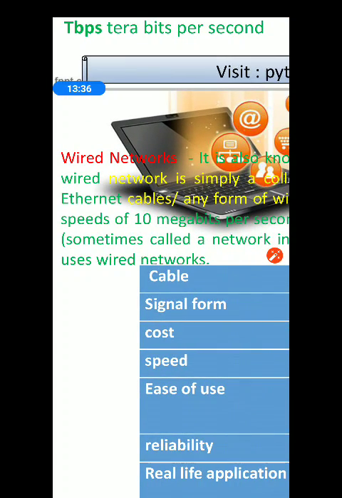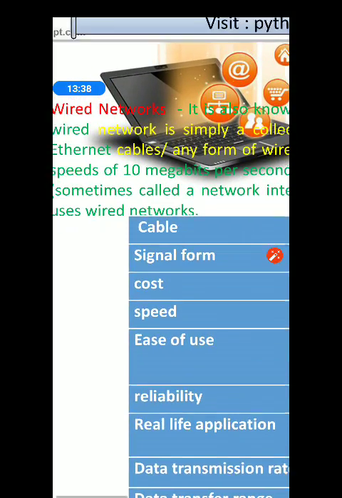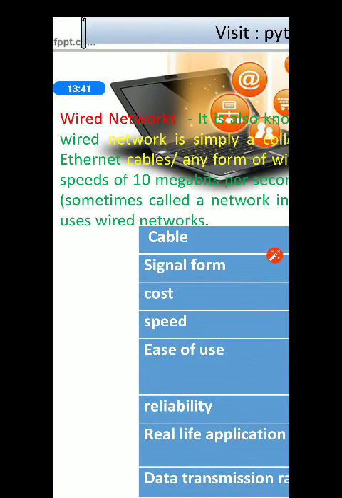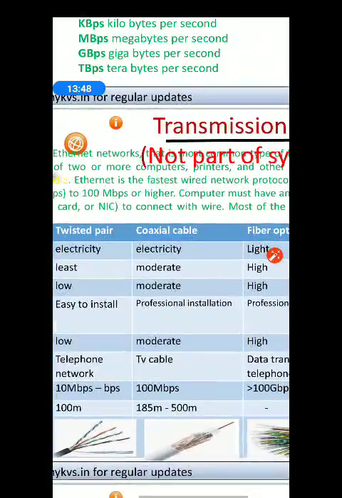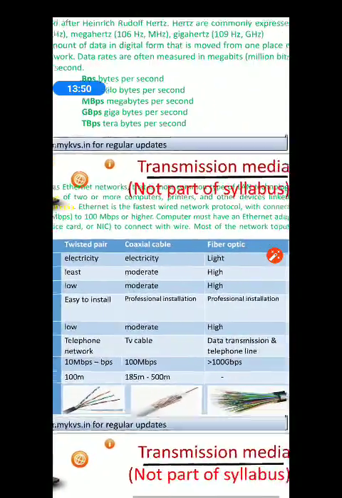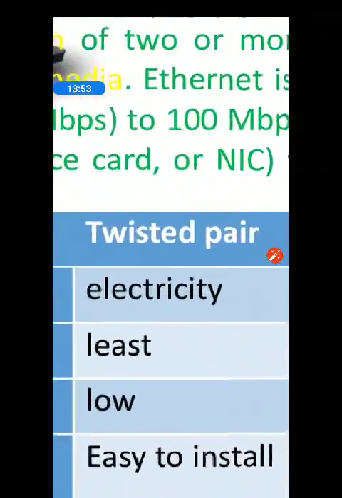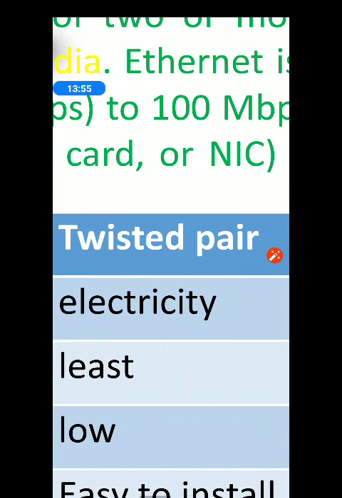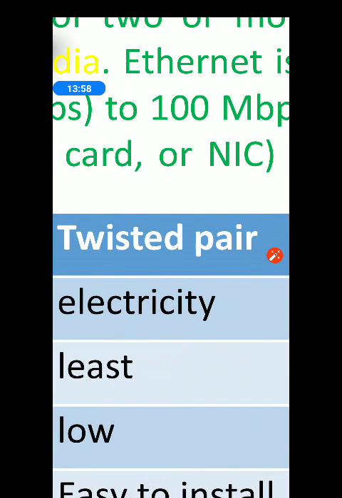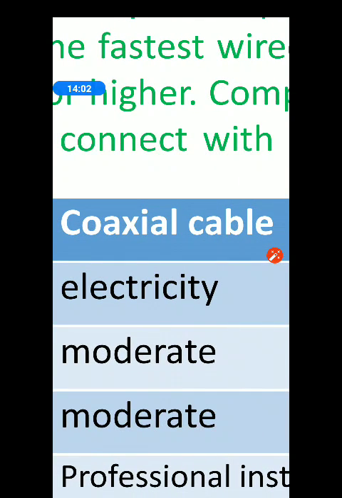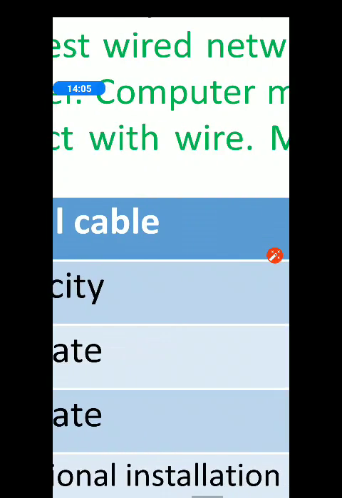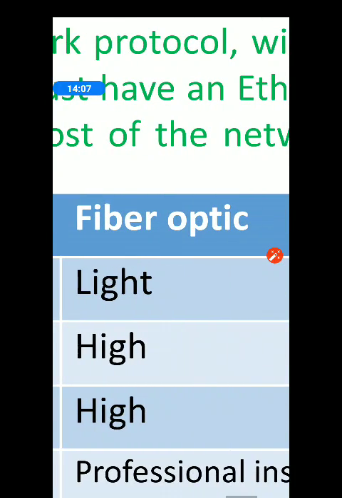Wired network means the networking is done through cables. There are three media, write down their names under the wired part. First one is twisted pair. Second one is coaxial cable. Third one is fiber optic cable.